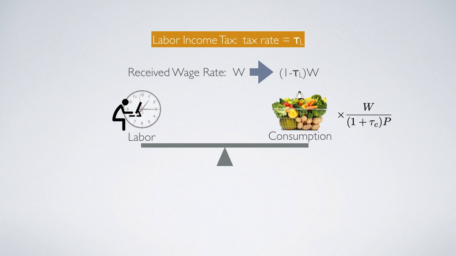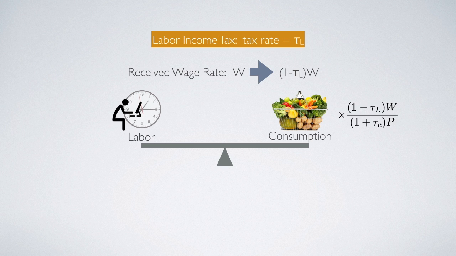Therefore, for each unit of labor the household supplies, the consumption basket it can get will not be W divided by (1 plus tau C) times P, but (1 minus tau L) times W divided by (1 plus tau C) times P. So as you can see, these two types of tax can affect the trade-off between labor and consumption today.